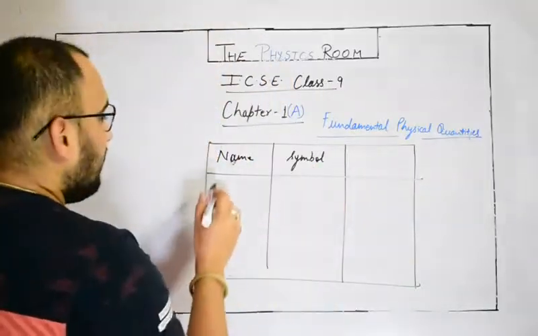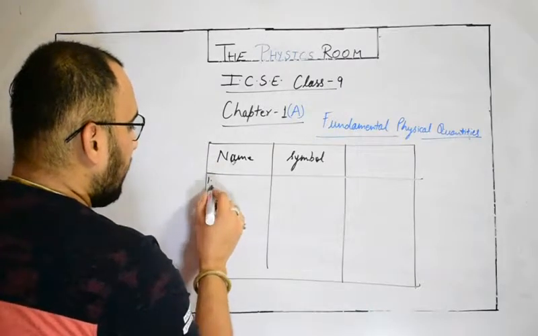Okay, so right now there are a total of 7 fundamental physical quantities.